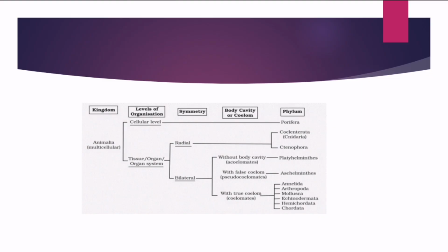So like this you need to frame questions. If you frame questions like this, it will be easy for you. Then we have organ system level with bilateral symmetry and true coelom without notochord. What are those? Annelida, Arthropoda, Mollusca, Echinodermata, Hemichordata. And next, organ system level of organization, bilateral symmetry with true coelom with notochord, then it is phylum Chordata. Okay, clear?